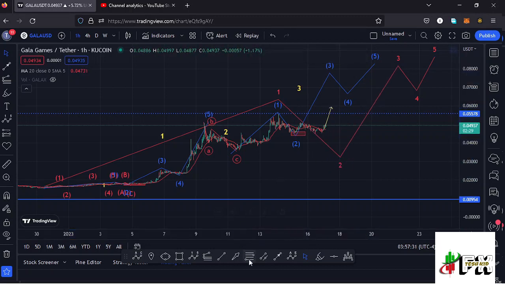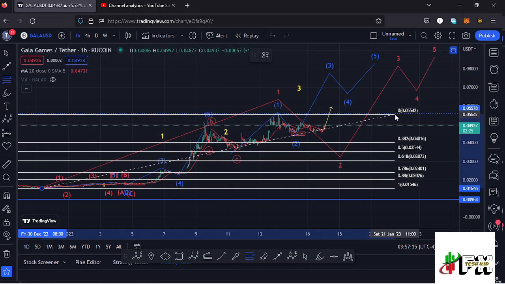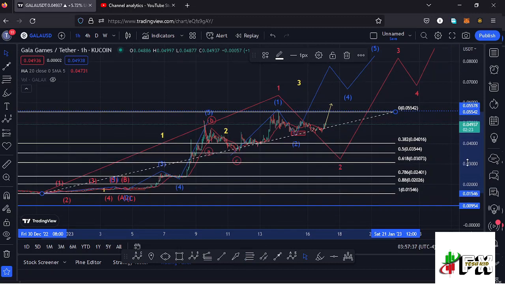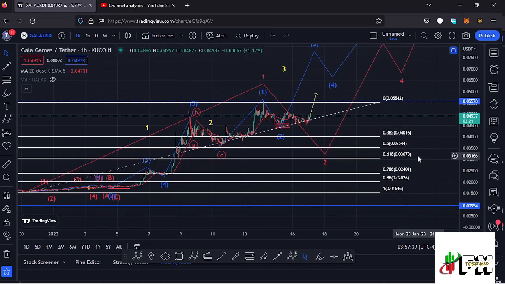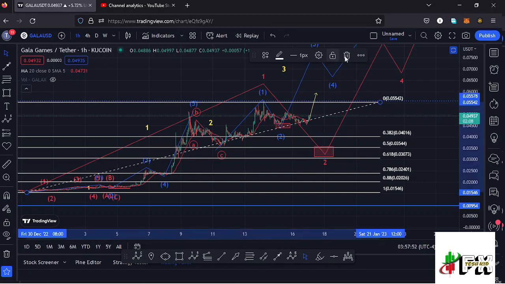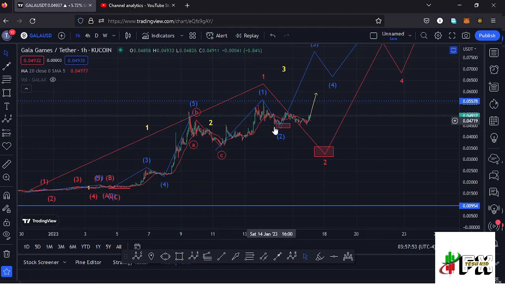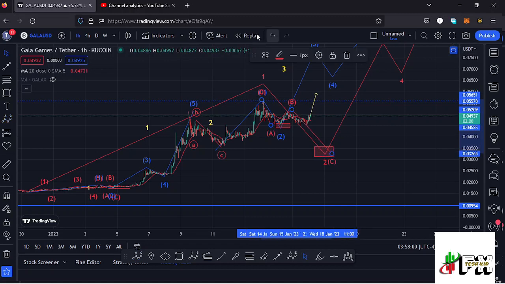And using the Fibonacci's, connecting them from the low of the first wave to the high of that wave 1, that gives me a minimum retracement area to the lower side in the formation of that wave 2 between the fib level 0.5 and the fib level 0.618, which lies between the $0.03544 mark and the $0.03073 mark. And in the formation of that second wave, I will also expect to see an ABC corrective structure play out, having the wave C fully maximizing the formation of this higher EDU12 count 2 to the lower side.